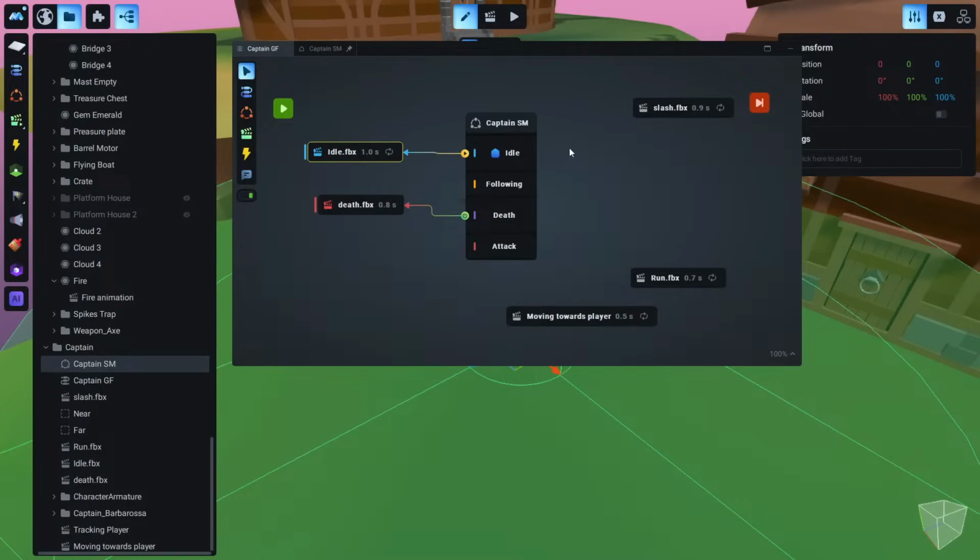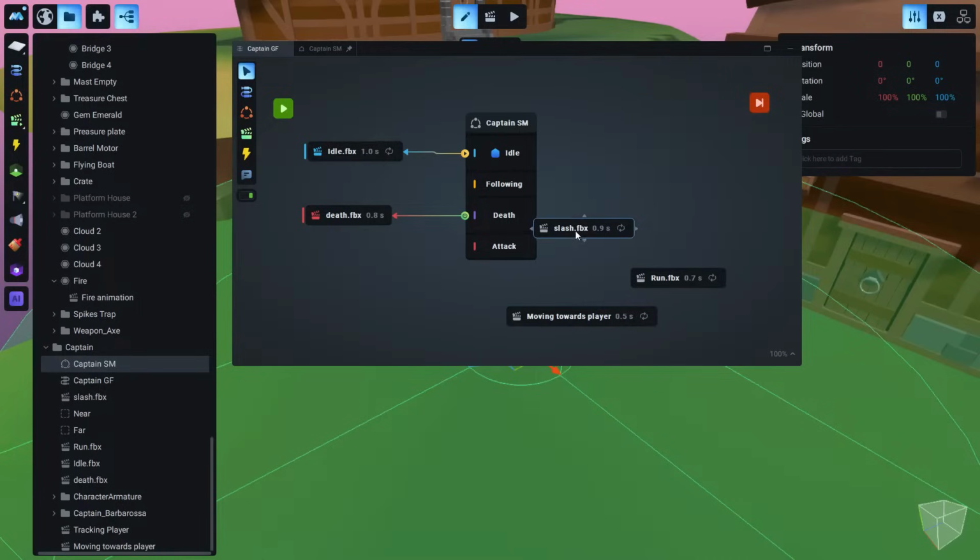As soon as this idle state is continuously running, this idle FBX animation will continue playing in loop. That's why we said continuous here and not just start, because if I set it to just start, there wouldn't be any way to stop this. We would have to stop it manually. But right now we don't have to, because it stops automatically from this state.